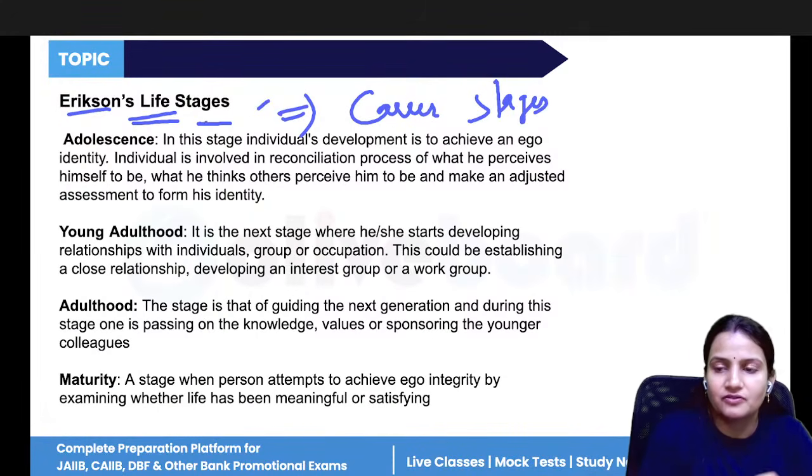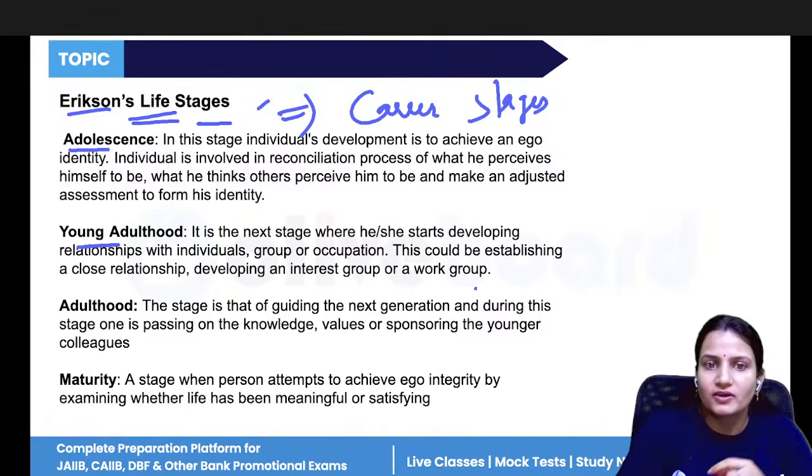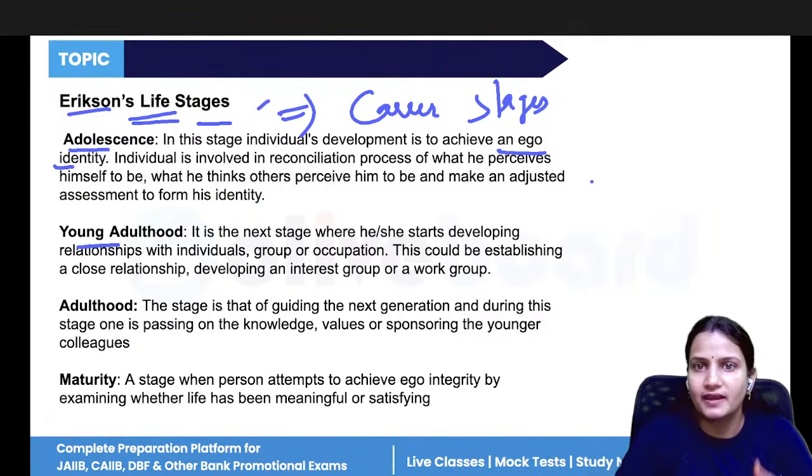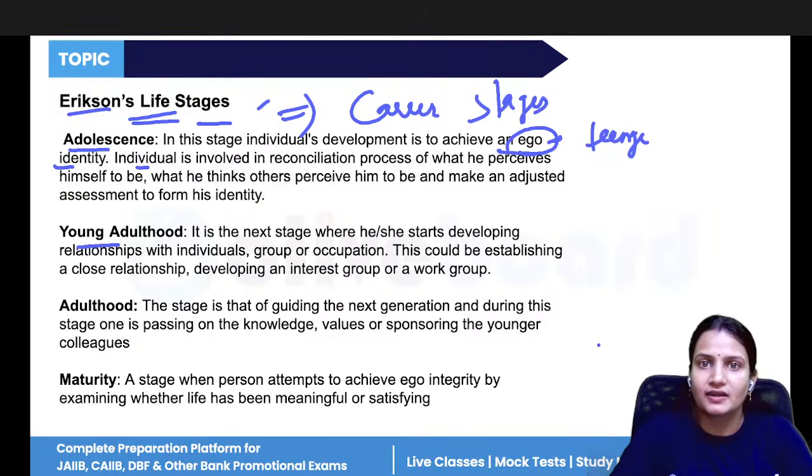So in life we have to go through four stages: adolescence, young adulthood, adulthood, and maturity. Adolescence is the first level of the life stage, where a person develops the ego identity. Like a 5 or 6 year old kid develops the ego and becomes a stubborn child. If you're a teenager, you also have the ego state: if you want something, no matter how much it costs, you want that particular item. So that is the ego state that is developed.